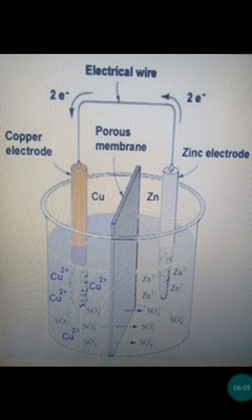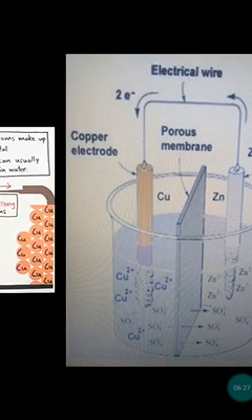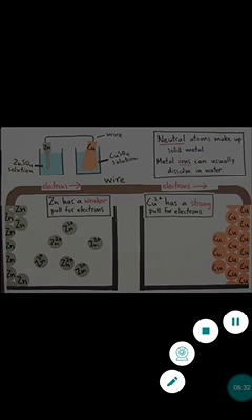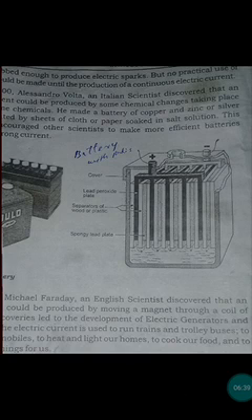Copper, after accepting electrons, produces negative ions, and zinc, after donating electrons, forms positive ions. So in this way, the exchange of ions will be possible. And when the exchange of ions is possible, it will give the theory of electric current, means it will produce electric current by the exchange of ions. In this way, the concept of the battery starts, and it forms the battery. You can take the information from your book. Here you can see the page from your book.